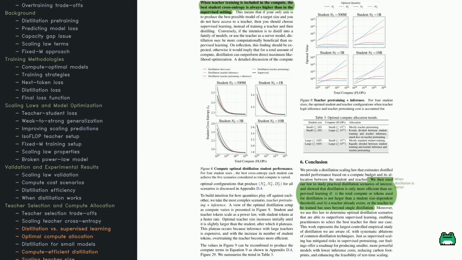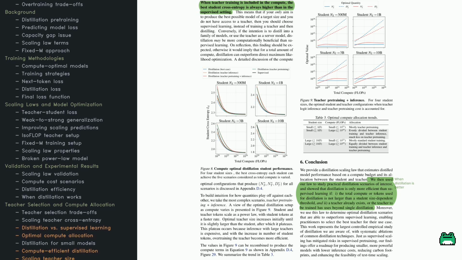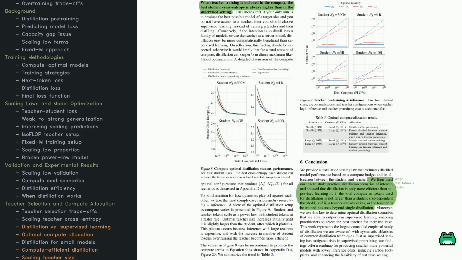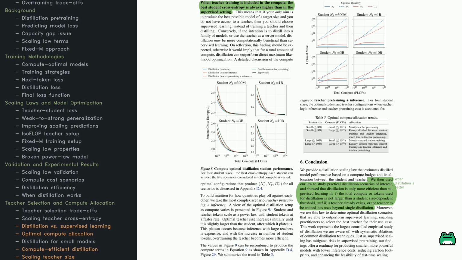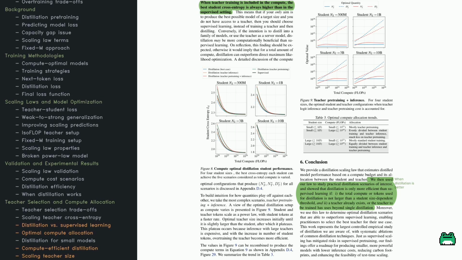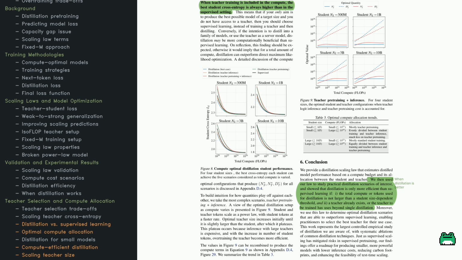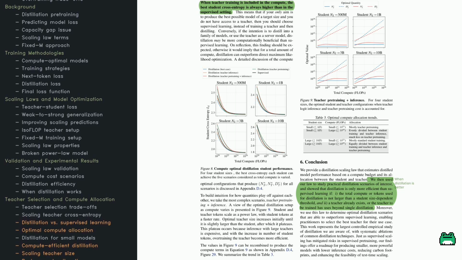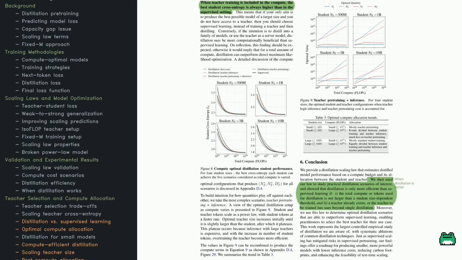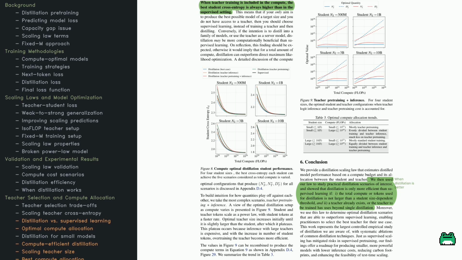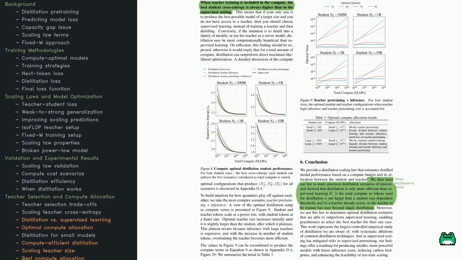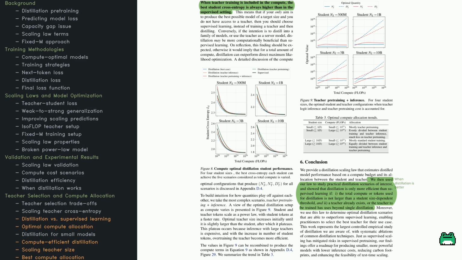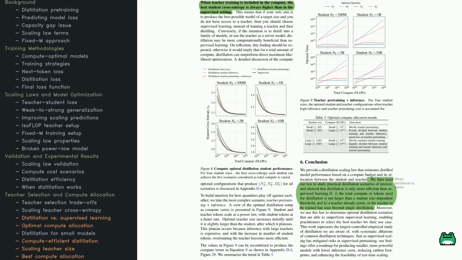For small models, pour most of your compute into training the teacher. For mid-sized models, split the budget more evenly. For very large models, a balanced approach is recommended. So the paper closes by underlining two situations where distillation is especially worthwhile. First, when compute is on the lower side. Second, when a teacher model is already in hand. The distillation scaling law they've introduced serves as a guide for reducing inference costs and improving efficiency at test time.